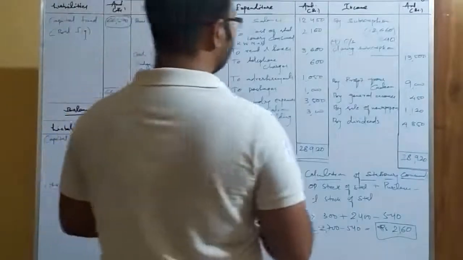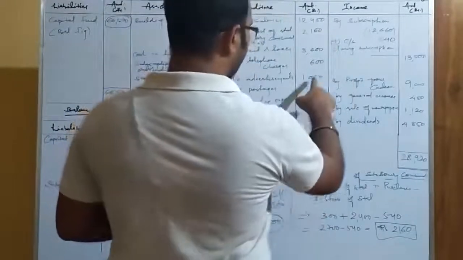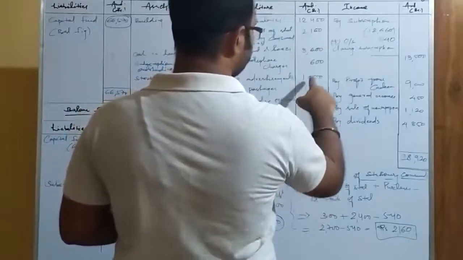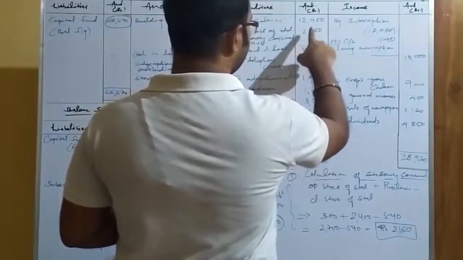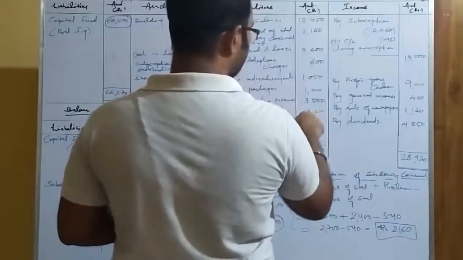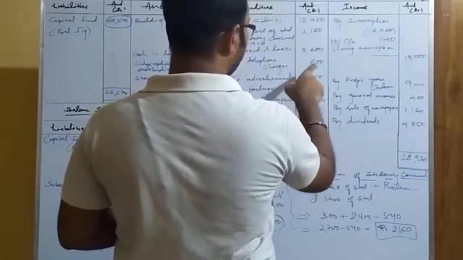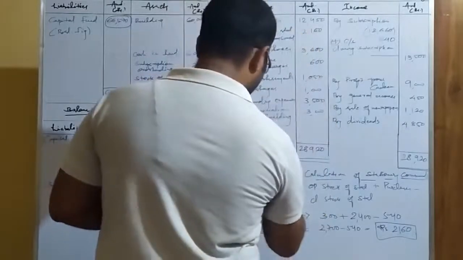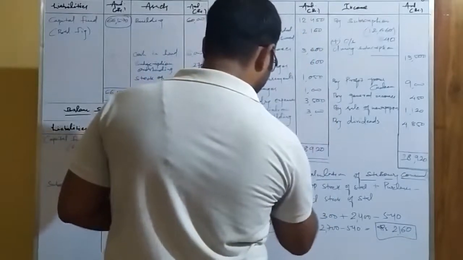Still, we will check it again. 0, 5, 6, 7, 5, 16, 1, 5, 6, 12, 15, 19, 23, 2, 3, 5, 6, 8, 9, 10, 11, 12, 27. Okay, so let's see what we are getting as the surplus.